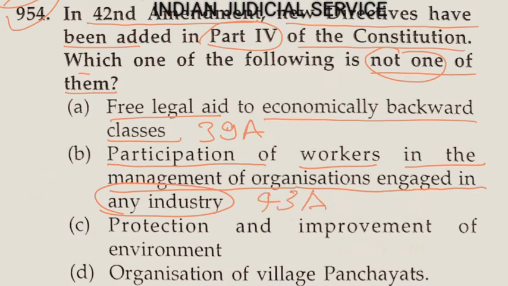Now option C, the protection and improvement of environment. This was also added by the 42nd Amendment Act in part 4 of the Constitution by article 48A. This is very important, article 48A. It relates to the safeguard and protection of the improvement of environment.